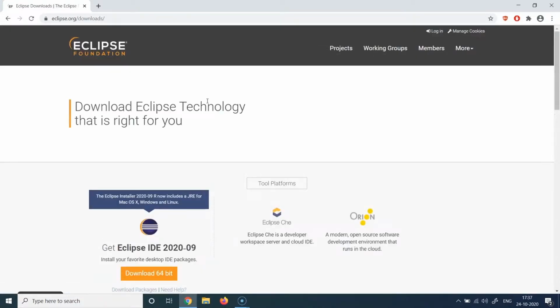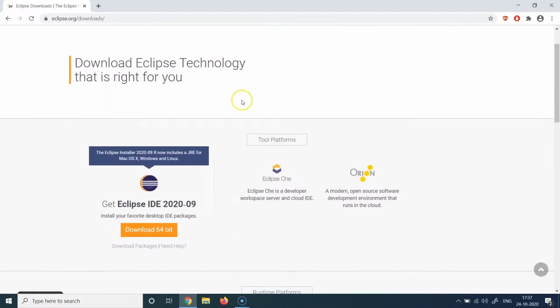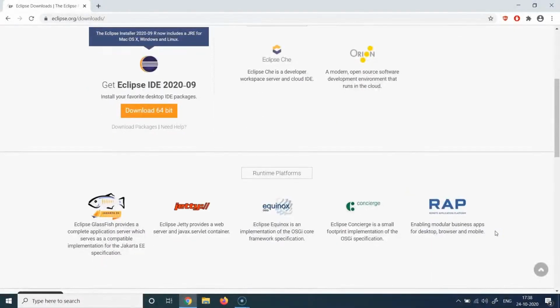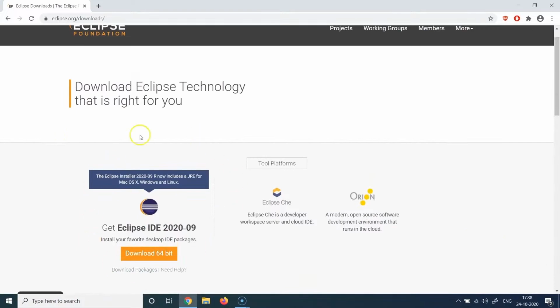Once we click on this, we will be redirected onto the Eclipse downloads page. And there again, you will see a bunch of options. You will see the default option highlighted, which would be the Eclipse installer for JRE, for Mac OS, Windows, and Linux. And then you have some other tool platform options as well, like Eclipse Che or Orion, which you might want to use for advanced cases. But for running Java applications, all you need is an Eclipse installer, which is coming from here.